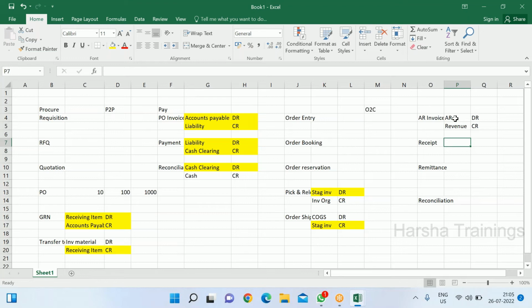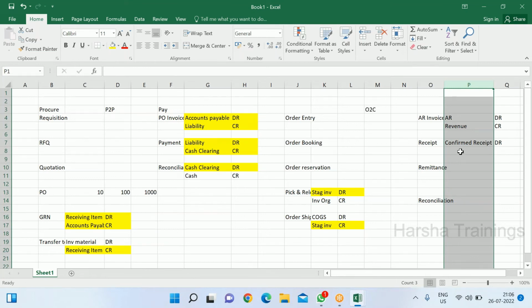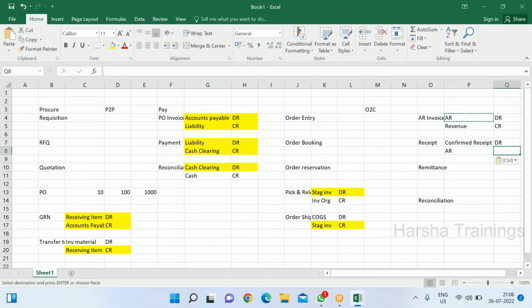And then at the time of receipt, the account is debited. In Oracle we call it confirmed receipt, because we have confirmed that we have received it. Confirmed receipt debit. And what is credit? We have received against this AR account, so the AR account needs to be knocked off.